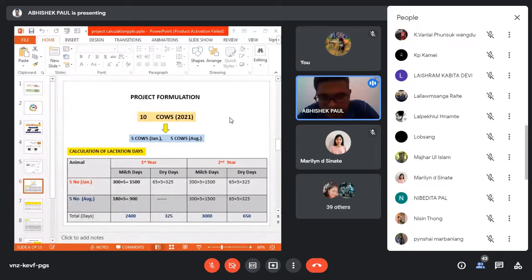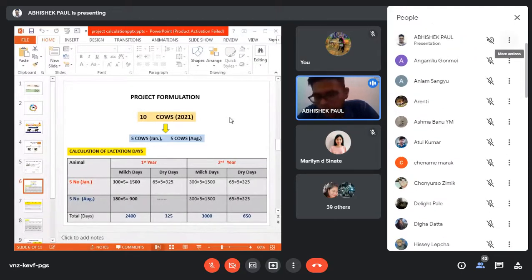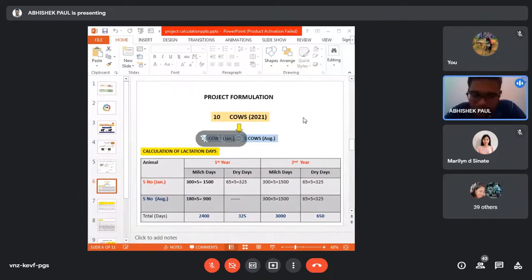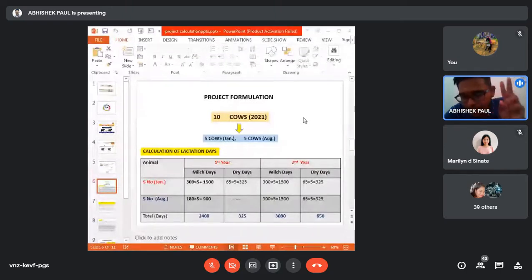Suppose one farmer wants to start his farm with 10 dairy cattle, and we are assuming that person will purchase them in 2 batches: 5 in the month of January and 5 in the month of August, after 6 months. One can ask why we are assuming this. Because it is very difficult to get all the good animals at a time.